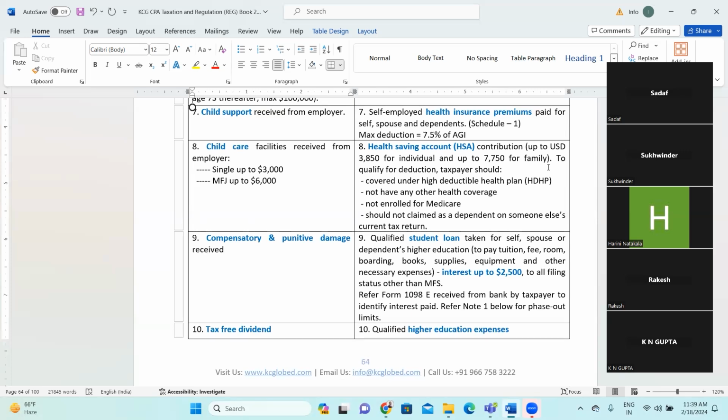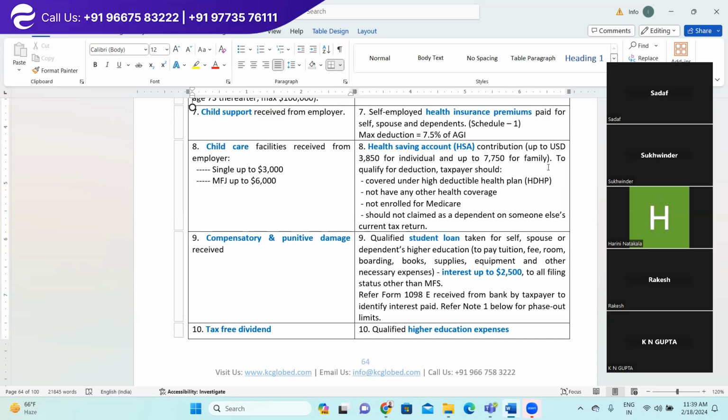Up to a certain limit, which is part of the employer's responsibility, to that extent it is not considered part of your income. But over and above, if you're receiving more money, then it will be a fringe benefit.